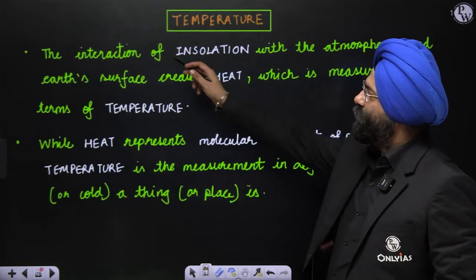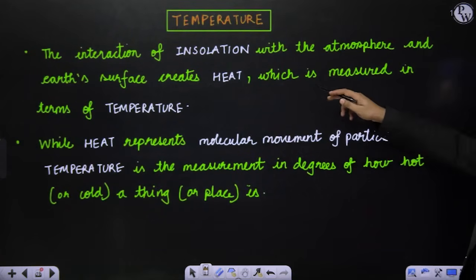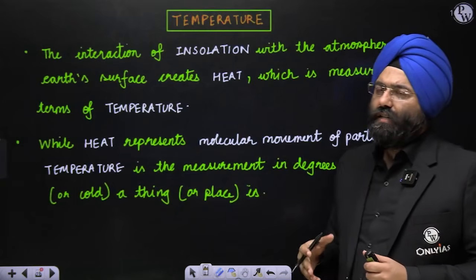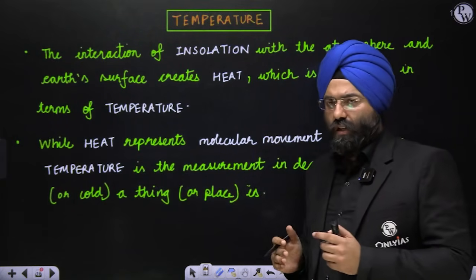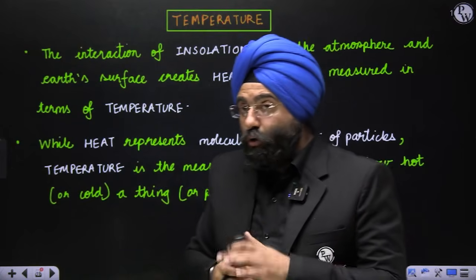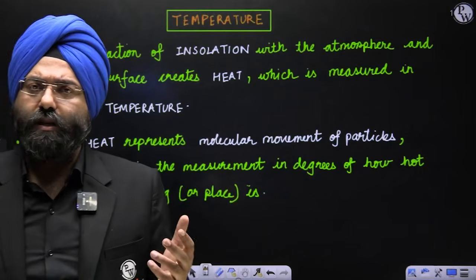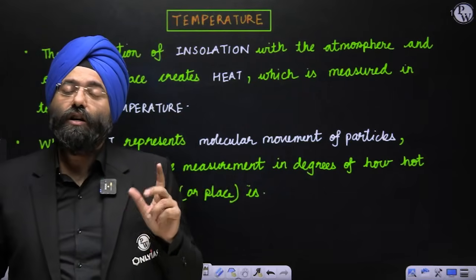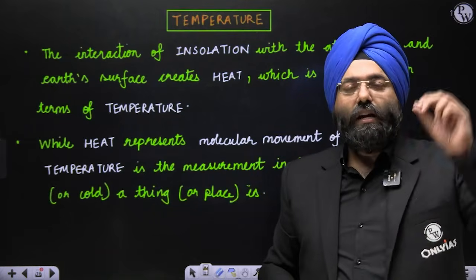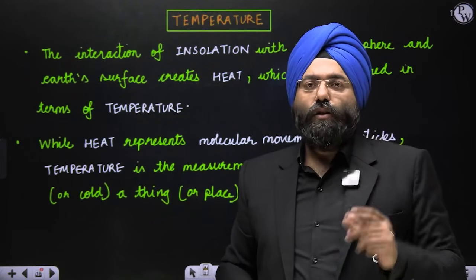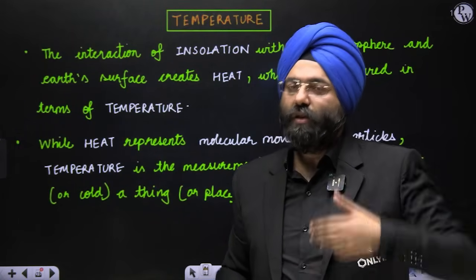So see, the interaction of insolation with the atmosphere and the Earth's surface creates heat, which is measured in the form of temperature. So obviously you realize that the insolation that is coming creates heat, heating of the atmosphere, heating of the surface of the Earth. Now, it is heating, but how do you measure it? You measure it using temperature, thermometers or various types of thermometers that are present there. Whether you are measuring the temperature of the land or the atmosphere, you are basically measuring the amount of energy that was received that led to the heating or the temperature increase.